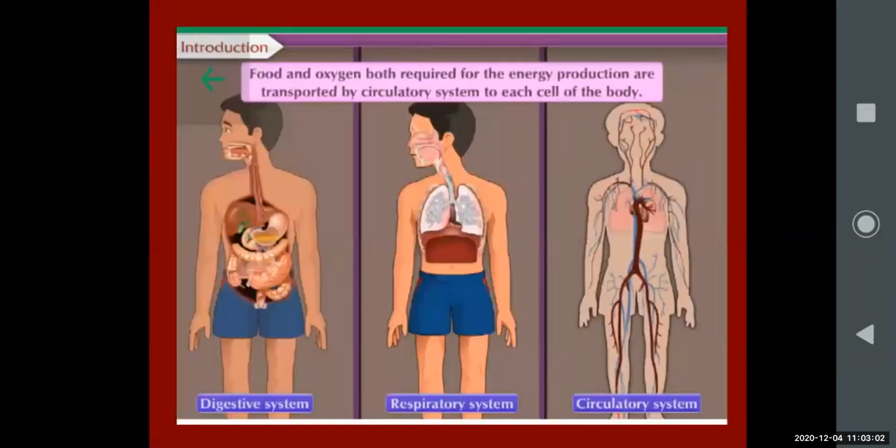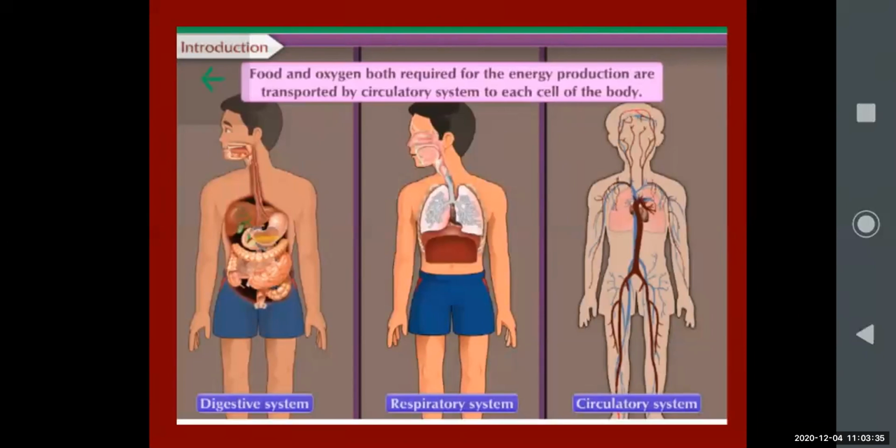Now next you can see food and oxygen. These both are important. Like water is very important for our body along with nutrients, in the same way along with food we require oxygen also, because only by using oxygen, the nutrients from the food we are taking mix with the oxygen, and then only can we utilize them for our energy and for any kind of body function. So you can see the different types of functions: digestive system, respiratory system, circulatory system.